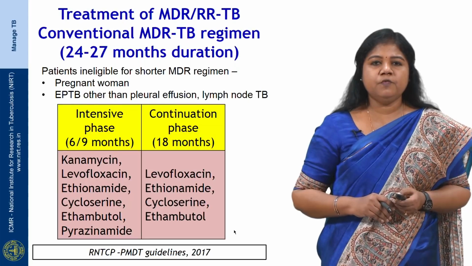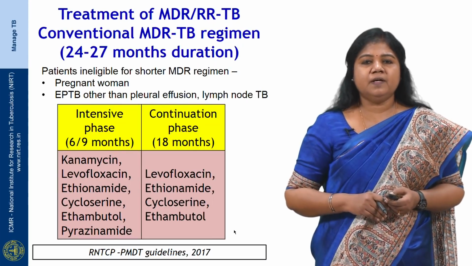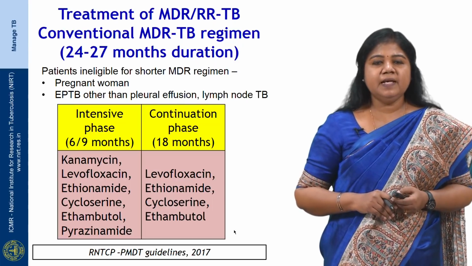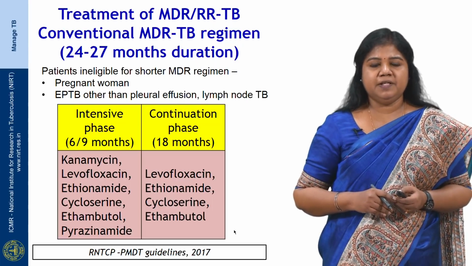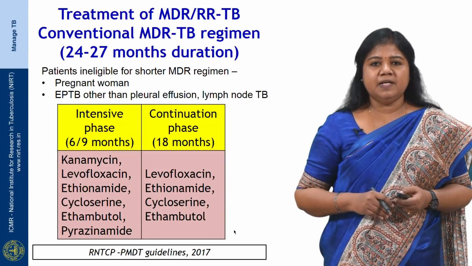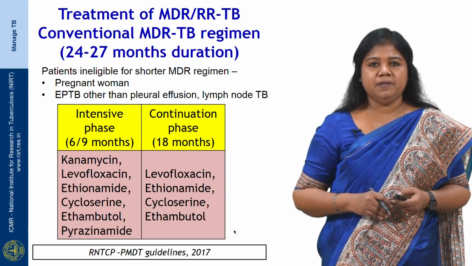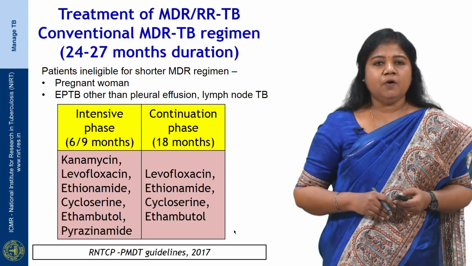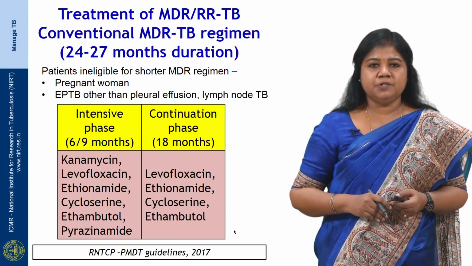So, what do we do for patients who are not eligible for the shorter MDR regimen? Patients ineligible for shorter MDR-TB regimen, which include pregnant women and extrapulmonary TB other than pleural effusion or lymph node TB, are treated by the conventional MDR-TB regimen of 24 to 27 months duration.